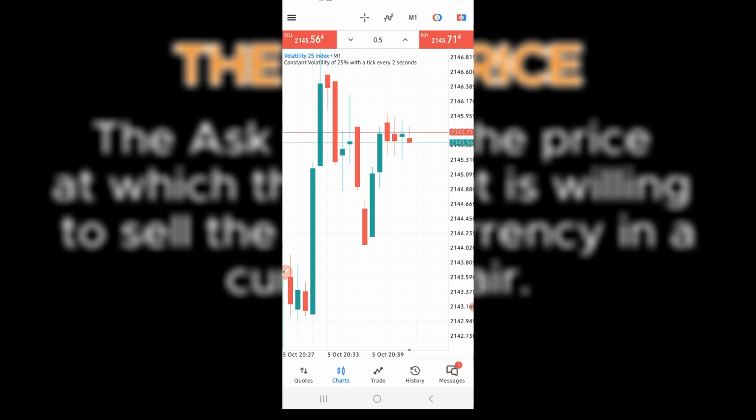So here, I said that this green line is the bid price, while the red one is the ask price. So if I want to press buy now, I will fill in at this red line. While if I press sell, I will fill in at this green line. So that's how it works.